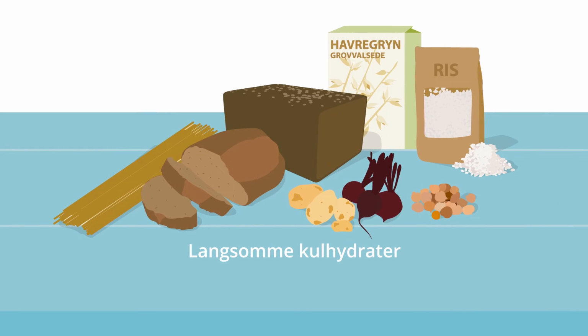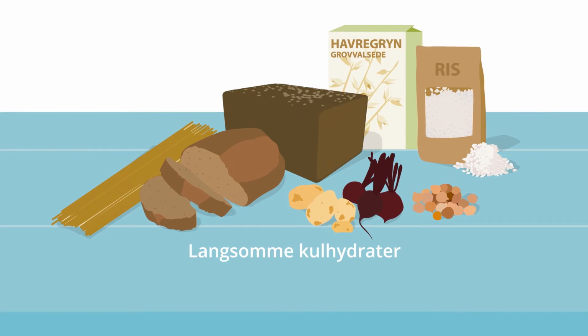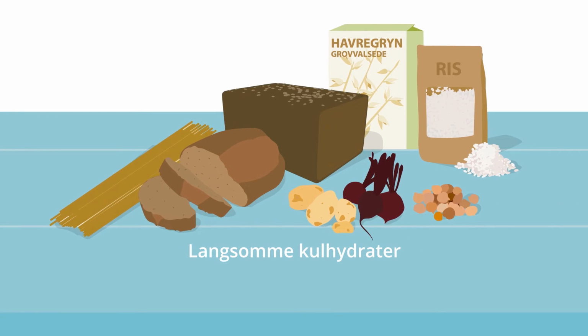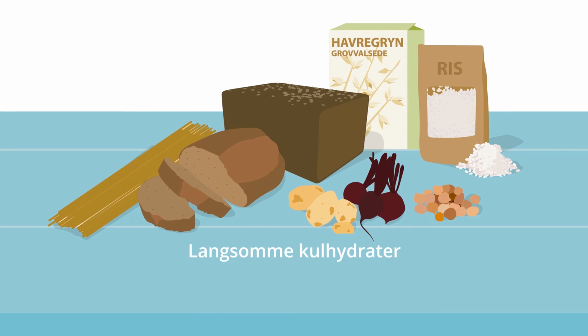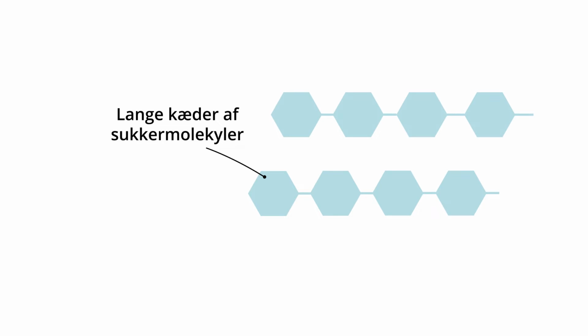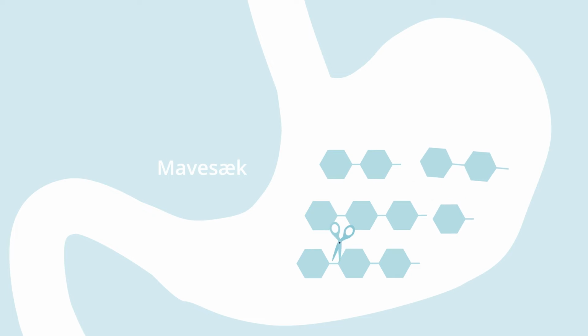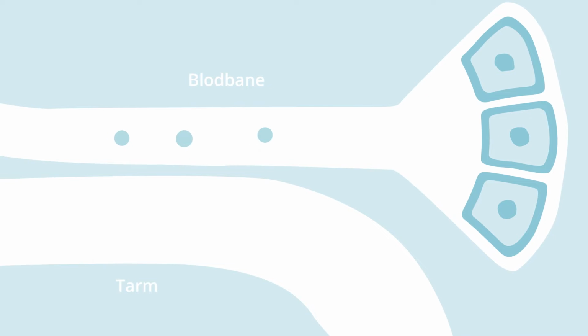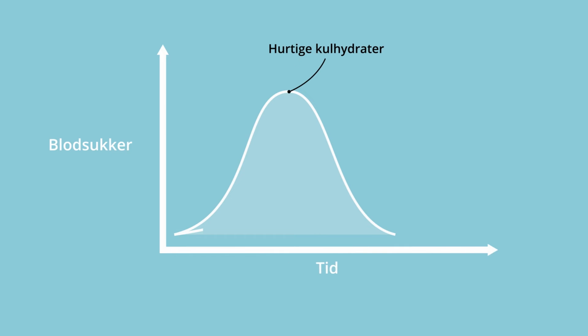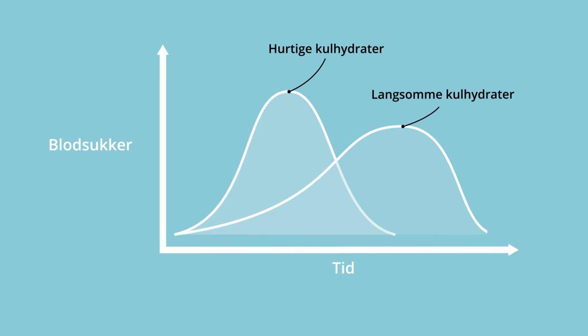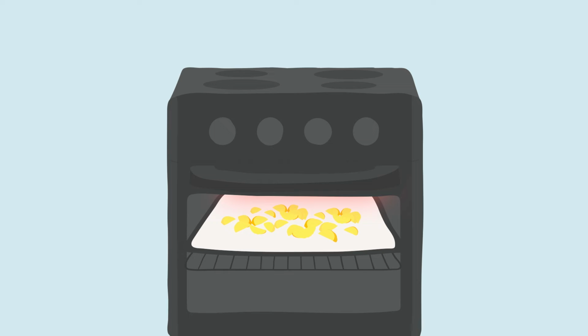Slow carbohydrates are found in foods such as rye bread, grains, potatoes, root vegetables, rice, and wholemeal pasta. These are more complex carbohydrates and consist of long chains of sugar molecules. It takes a long time for the digestive system to break them down before they are absorbed into the bloodstream. This means you feel full for longer, and the blood sugar rises more slowly. This is good for your health because, with fewer sudden swings, it makes the blood sugar levels easier to control.